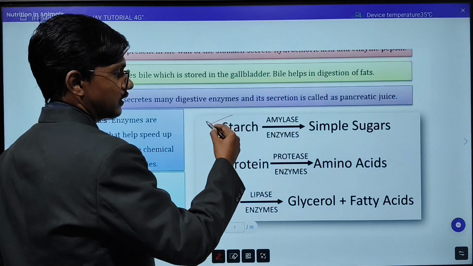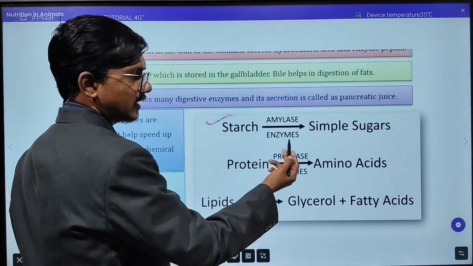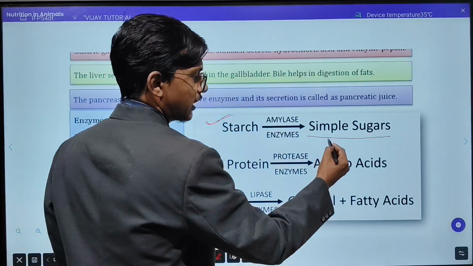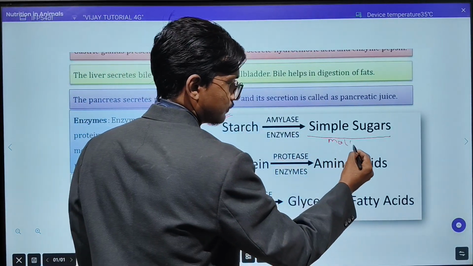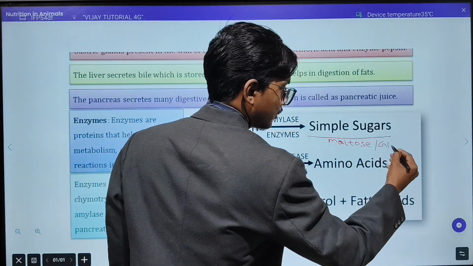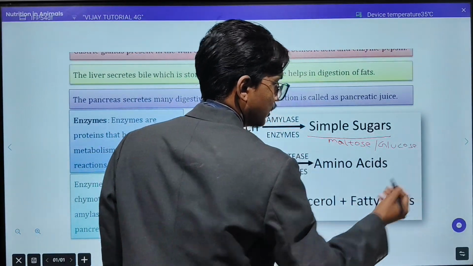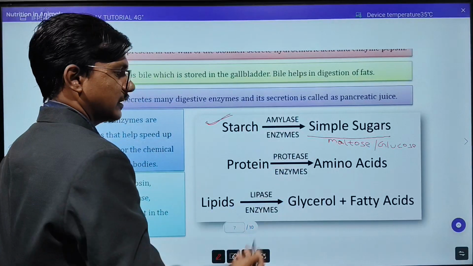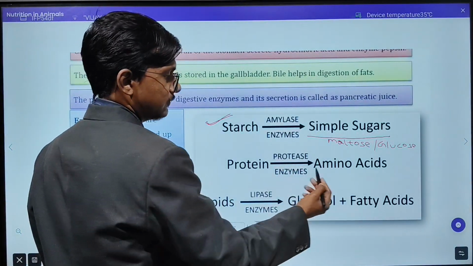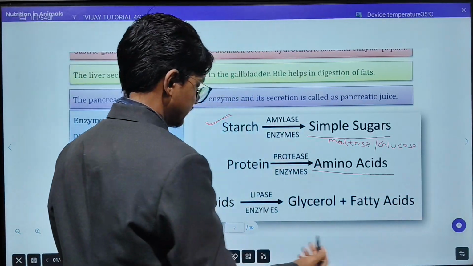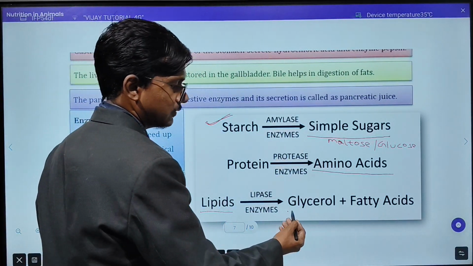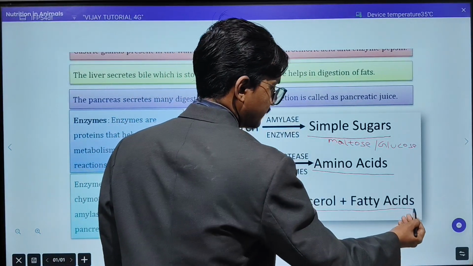The starch, with the help of the amylase enzyme, will be converted into simple sugar, for example maltose or glucose. Second, that is the protein. With the help of the enzyme protease, the protein will be converted into amino acids. And the third is lipid. With the help of the lipase enzyme, it will be converted into glycerol and fatty acids.